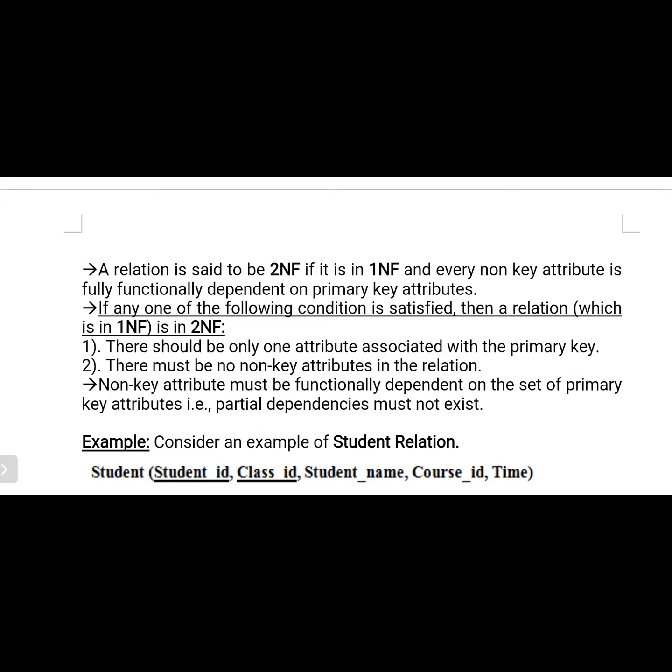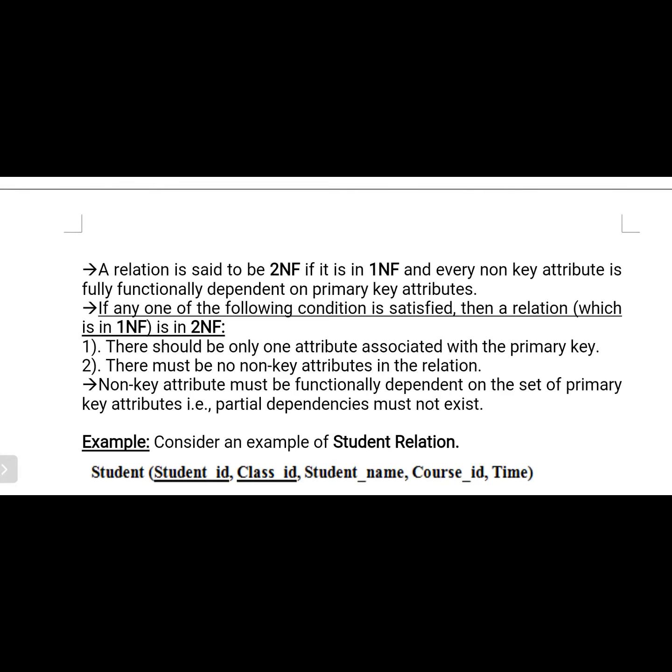For example, what is the meaning of X to Y? It means Y is functionally dependent on X. Am I right? That means the Y attribute will be identified by using X. By using student number, we are able to find the student name. So the student name is based upon the student number.